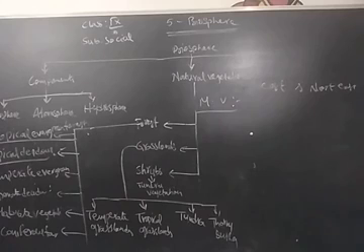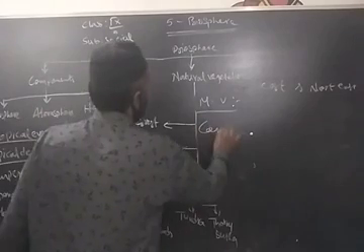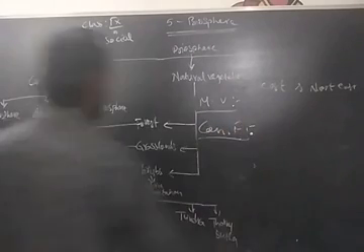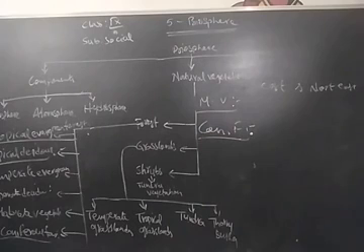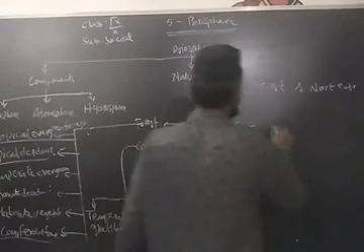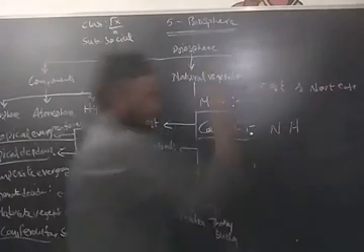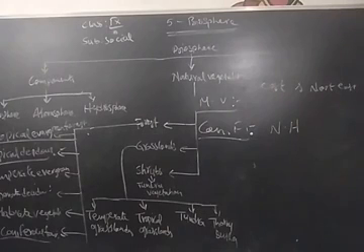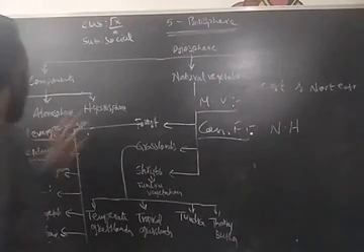The last one, coniferous forest. Coniferous forests are found in the higher altitudes of the northern hemisphere. These forests are found in abundance in the Himalayas. That's all about the types of forests.